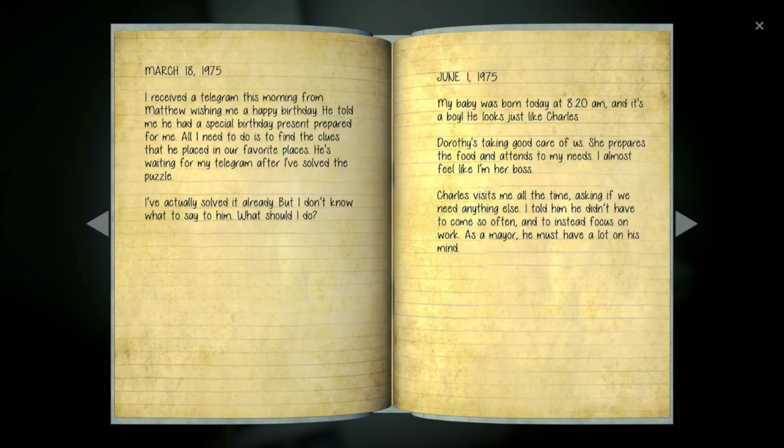Dorothy's taking good care of us. She prepares the food and attends to my needs. I almost feel like I'm her boss. Charles visits me all the time, asking if we need anything else. I told him he didn't have to come so often and to instead focus on work. As a mayor, he must have a lot on his mind.